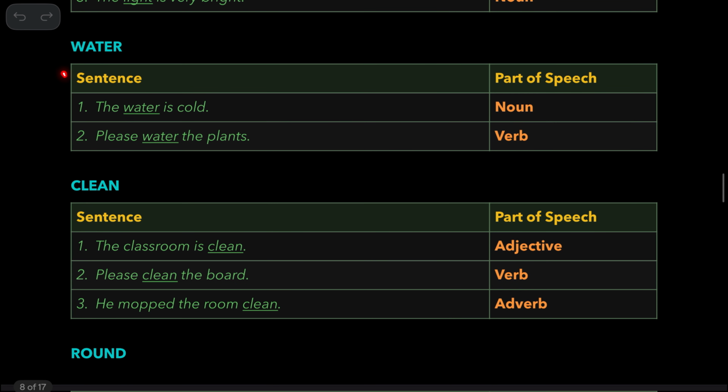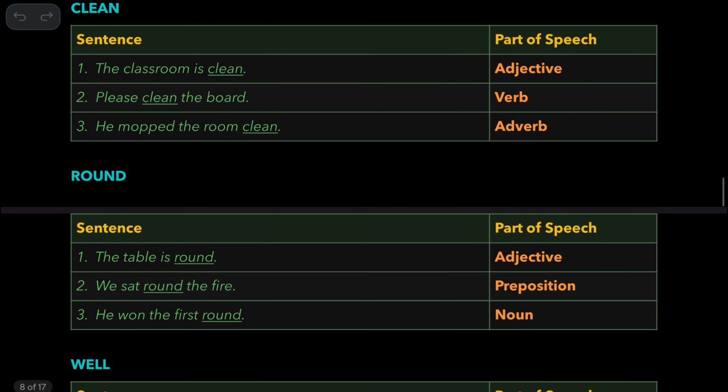Now, water. The water is cold. So it's a name of something, right? Something is cold. What is it? Water. Please water the plants. It's a verb. So it's an action word. The classroom is clean. It's an adjective because it describes the classroom. Please clean the board, and it's a verb. You are asked to perform some action. It refers to the action.